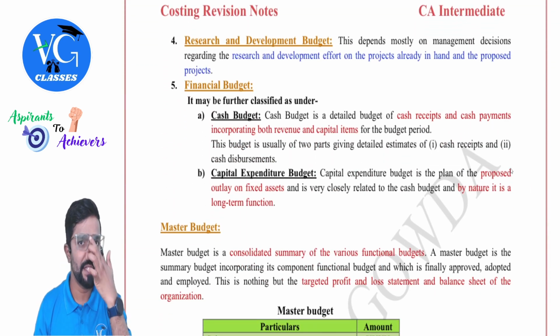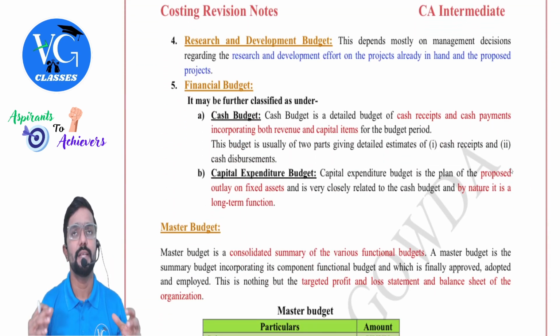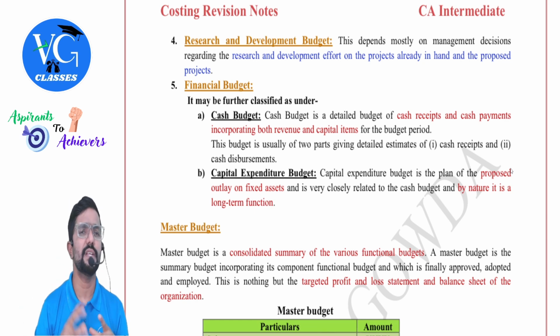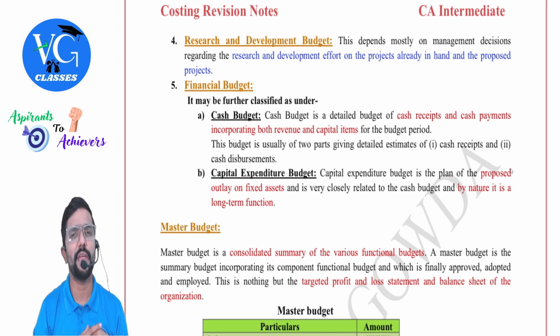Then coming to research and development budget. Sir, some companies set aside a certain part of money also for research and development. Clear? Sir, many companies, especially in today's generation, they have to come out with new ways, new products, innovative products.